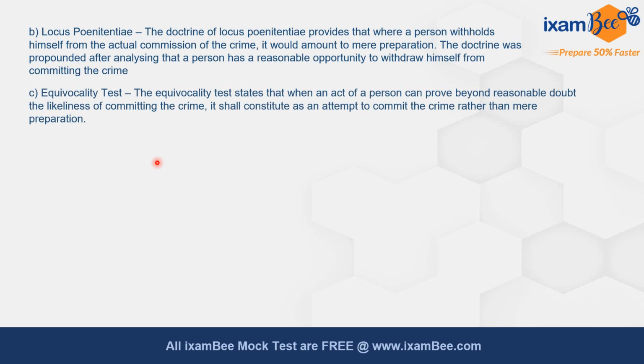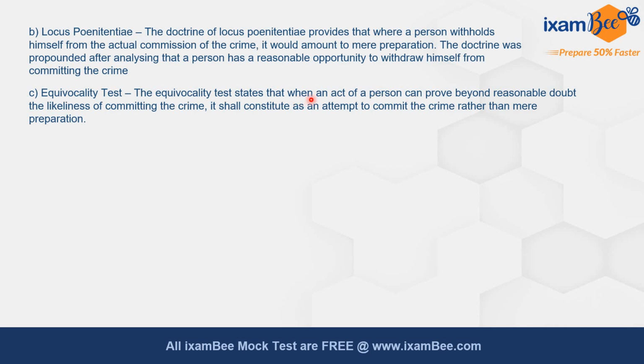The third rule that can be used is the equivocality test. The equivocality test states that when an act of a person can prove beyond a reasonable doubt the likeliness of committing the crime, it shall constitute an attempt to commit the crime rather than mere preparation. इक्विवोकल का मतलब है अगर एक से ज्यादा इंटरप्रिटेशन पॉसिबल हो, कोई कंफ्यूजन हो, कोई मिसलीडिंग इंटरप्रिटेशन हो.